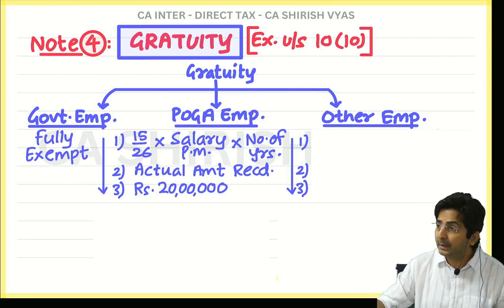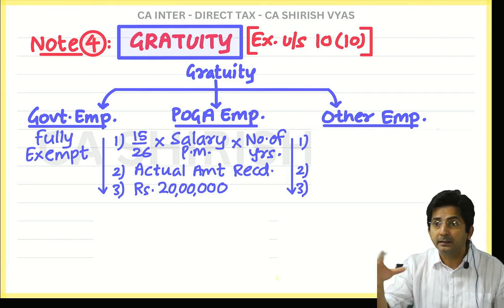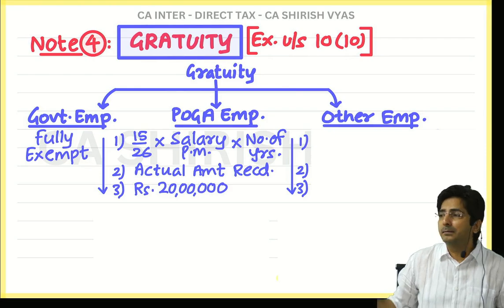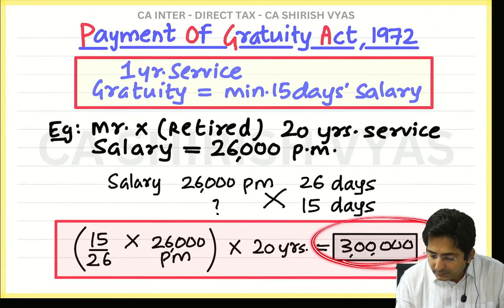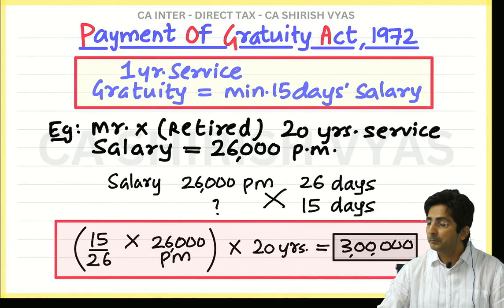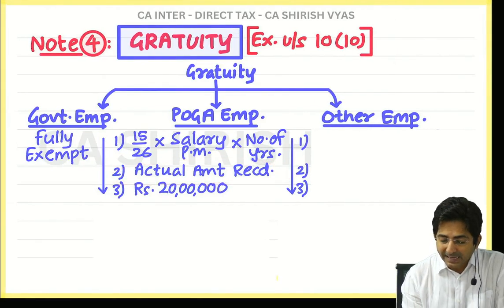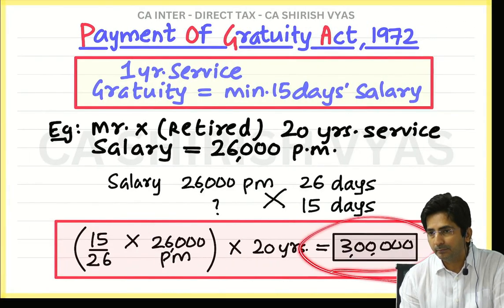That is why every time they say budget. The Finance Ministry announces the budget. They have their budget. So here, what is their budget? Maximum 20 lakhs we can exempt. But in this example, it was only 3 lakhs, so 3 lakhs is exempt. But then we also have to see the actual amount received. The actual amount received will definitely be more than 3 lakhs. Why?